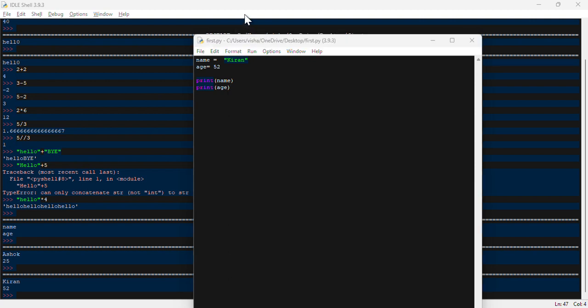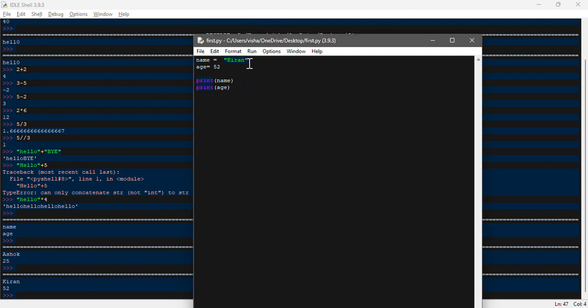Okay. Now let's take one more step ahead. For example, if you want to take input from the user, right now this is not a dynamic declaration, which means it is a fixed set of values, so we will get only this output every time we run this program.